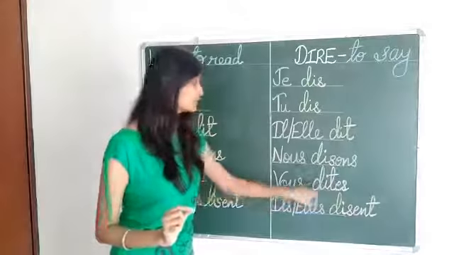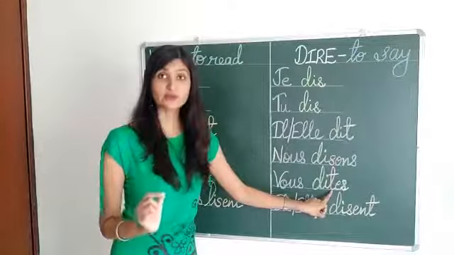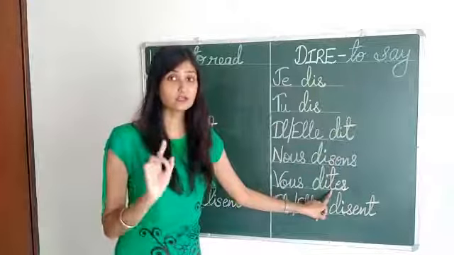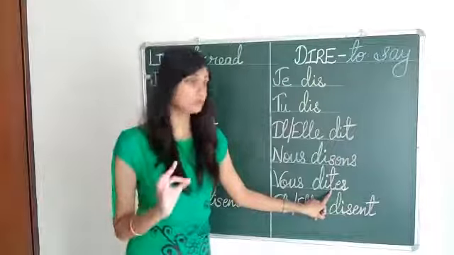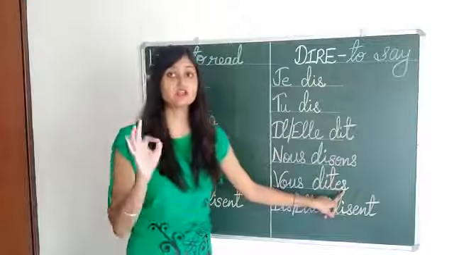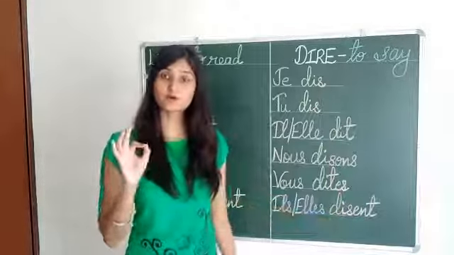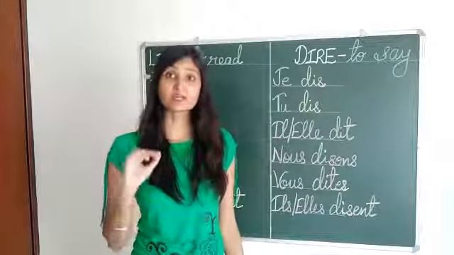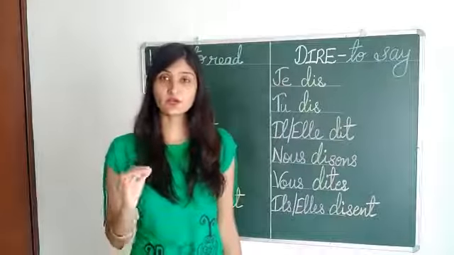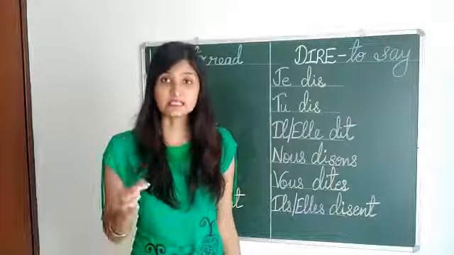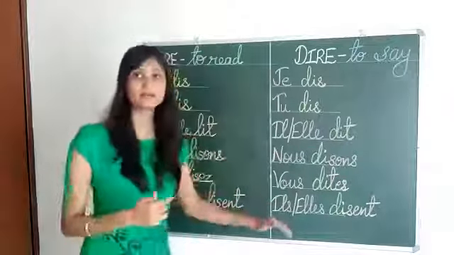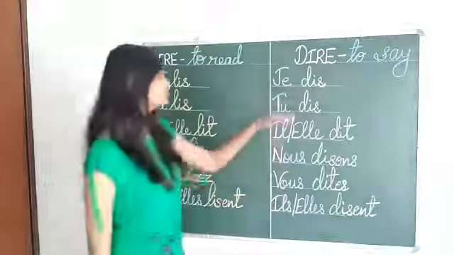But in vous, we are going to write t. And the termination will not be ez, it will be es. In terms of pronunciation, we don't pronounce it as ent, we simply pronounce it as disent. Okay, the pronunciation I'll tell you after explaining the whole verb conjugation.